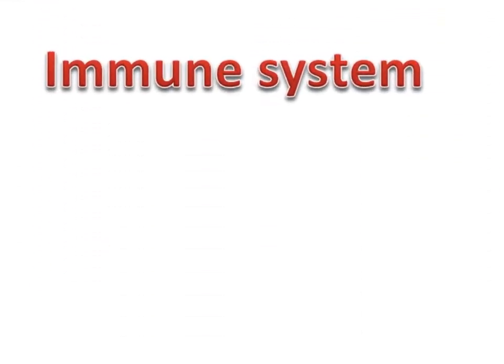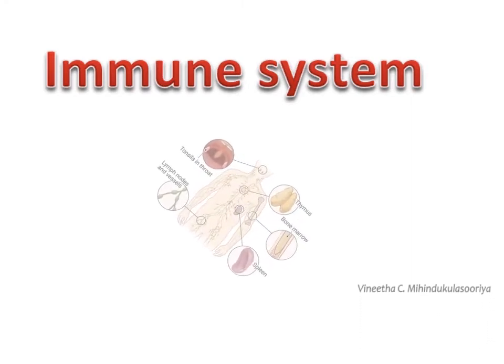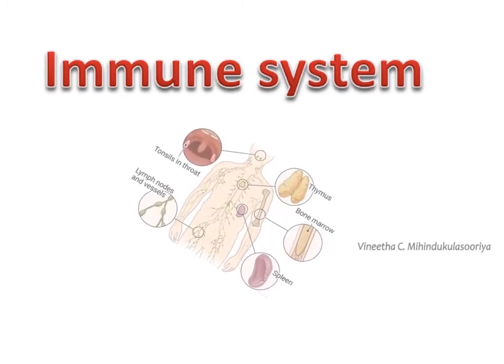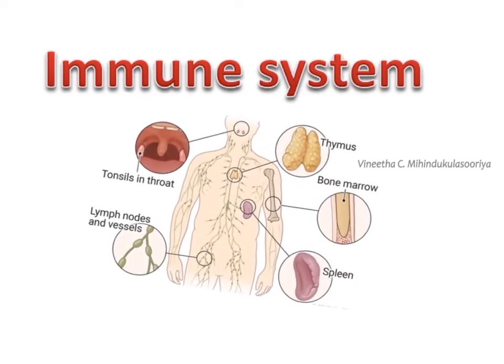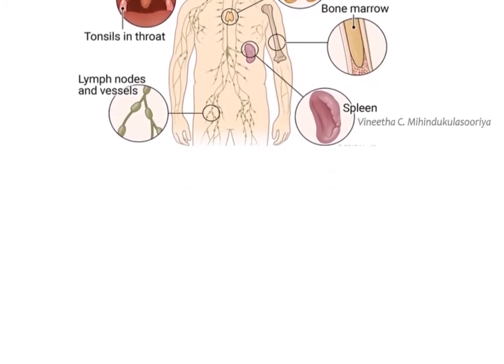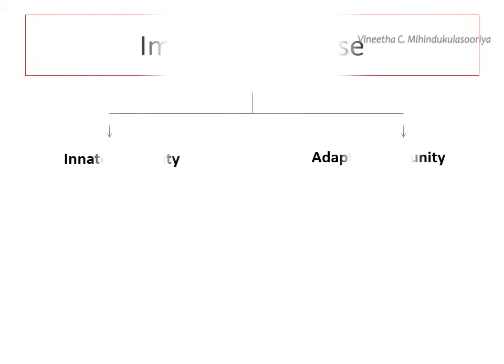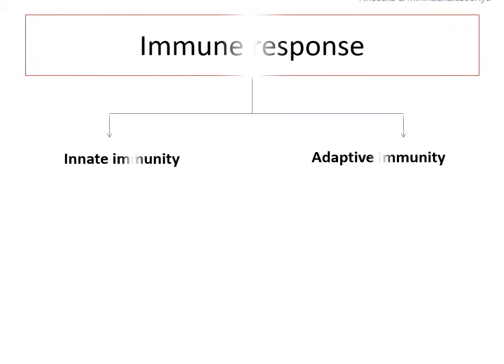The blood circulatory system and lymphatic system of man are involved in immune responses. The lymphatic system is made up of lymph vessels, lymph nodes and lymphocytes. The thymus gland and spleen also assist mainly in these mechanisms. There are two main types of immunity: innate immunity and adaptive immunity.